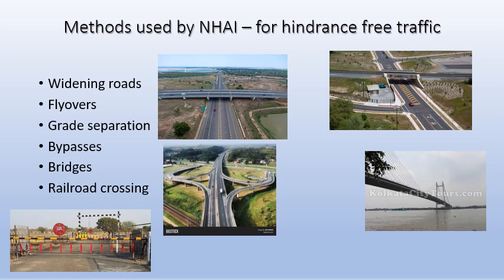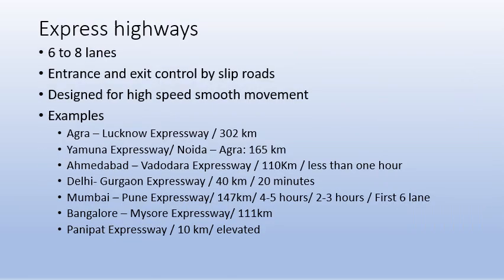Then you have bypasses, where you can cut through or bypass an important place and go around a place, also looking like a highway. Then you have bridges and you have railroad crossings, which you guys have seen very commonly. And these are the methods used by.